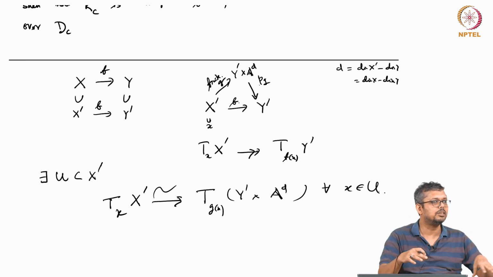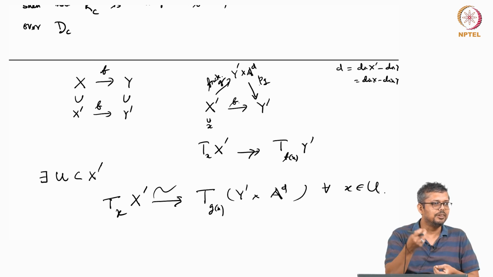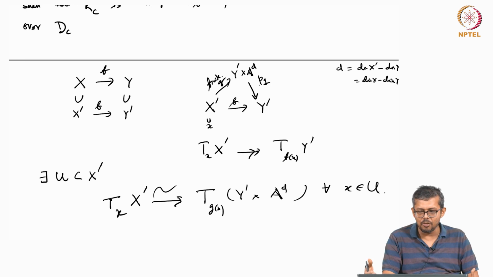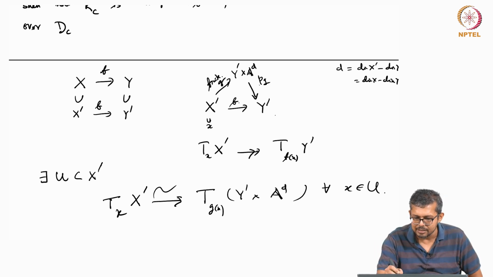Because after all, it's a finite map, right? Fibers are finite. So at some point there may be some collapse. At the tangent space level there may be some mismatch. But at most of the points, the map is like a local isomorphism, or locally étale, right? So there it is an isomorphism, and this is a projection map. So this map is surjective. So Gx will go to f of x.